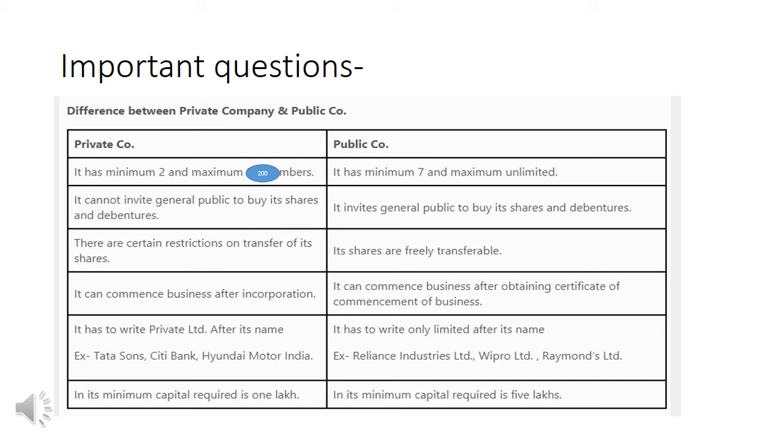Then next point is, there are some examples. The word private limited should be mentioned if it is a private company, and only the word limited is used when it is a public company. See, Tata Sons Private Limited, Reliance Industries Limited. So you can see that Reliance Industries Limited is a public company. So just by looking at the name, you can understand whether it is a private company or a public company. Then in private, 1 lakh capital is required minimum, and in public company 5 lakhs minimum is required.